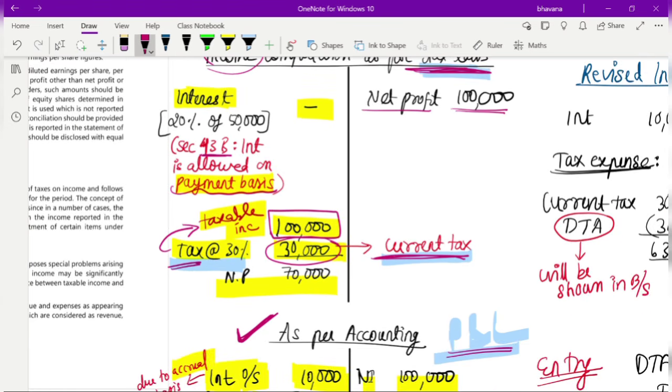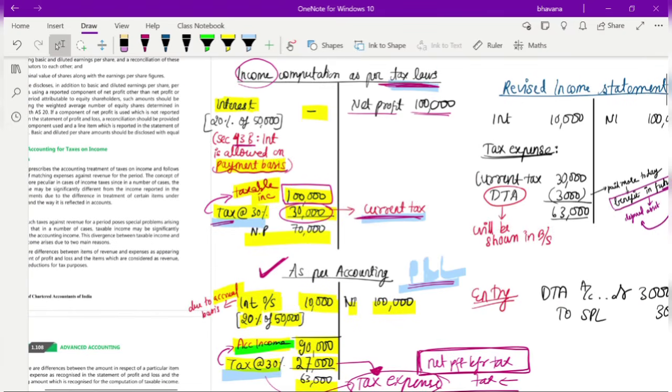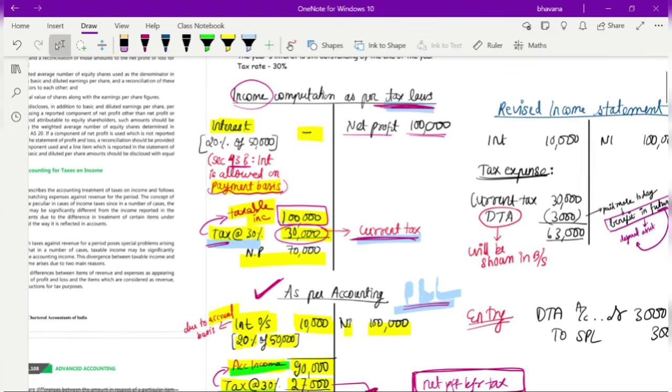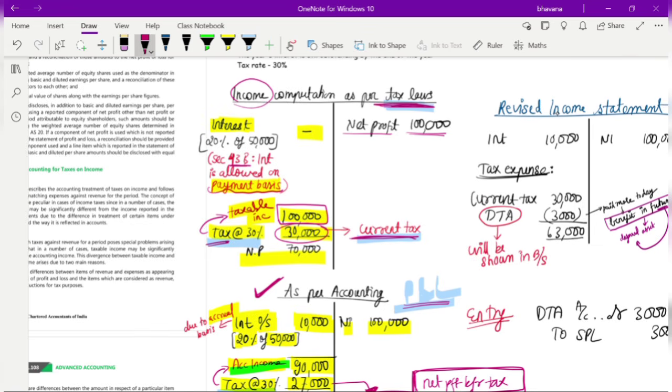Now here there is one thing that you would need to notice: when you calculated your tax as per tax laws, your tax was 30,000 rupees.